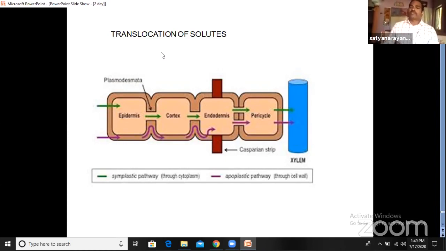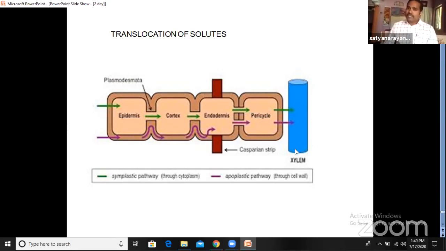So, translocation of solutes. The roots absorb these minerals in a dissolved form from the soil sap. From the soil they absorb it, and the root hairs send these elements to the epidermis. From the epidermis, next the cortex region, next the endodermis region. In the endodermis region we can find the Casparian strips. After the endodermis, the pericycle region is there. From the pericycle, they move to the xylem vessels.